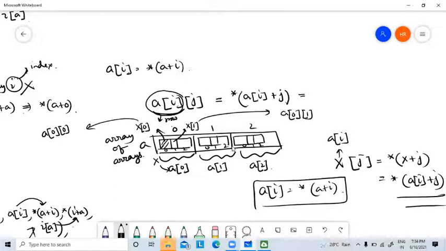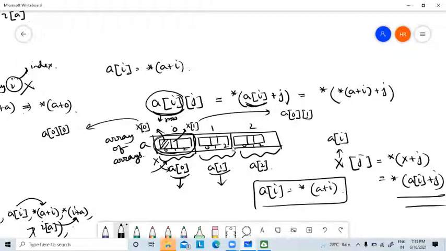Now, what is A of I? It is again one array. So if I break A of I, it will look like this: star A plus I, then plus J, and then one star outside. See, you are getting the double star. Why? Because this is itself one address, one element. The element itself is an array. So the name of the element is what? Array name is address. So this is address.